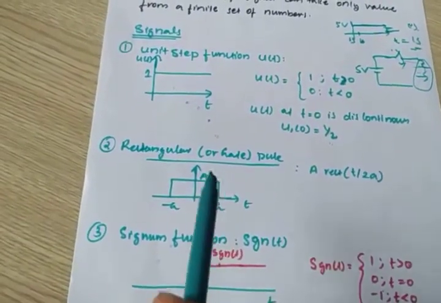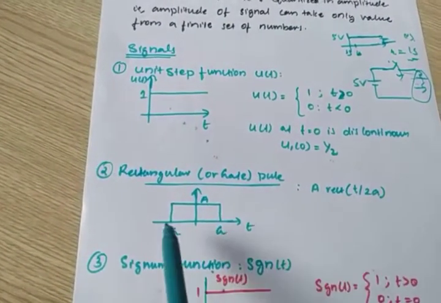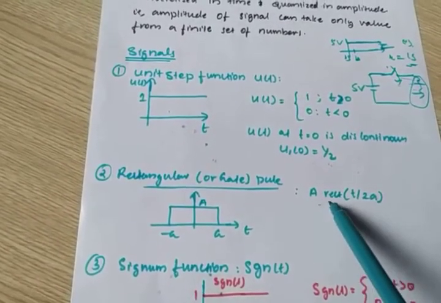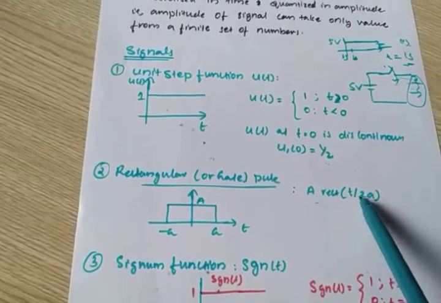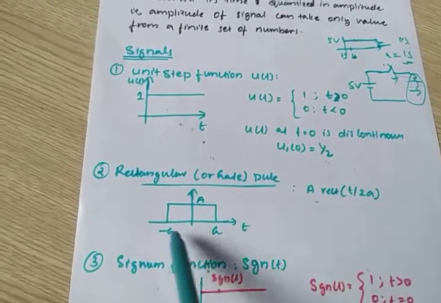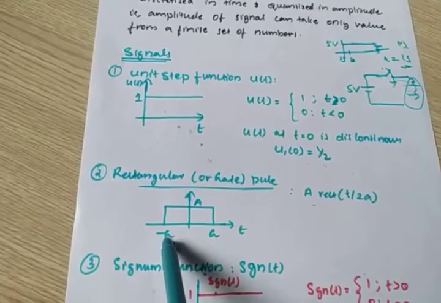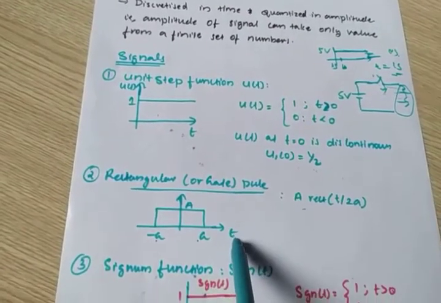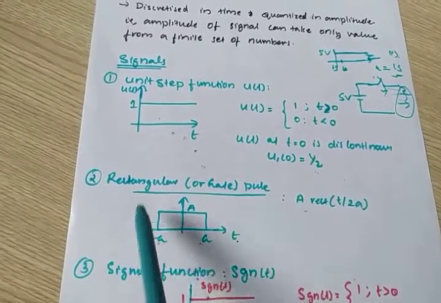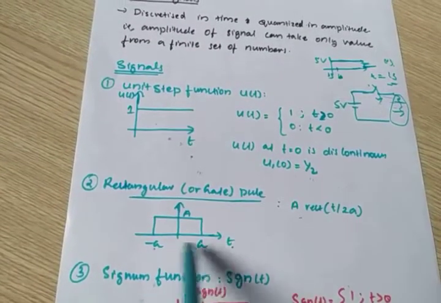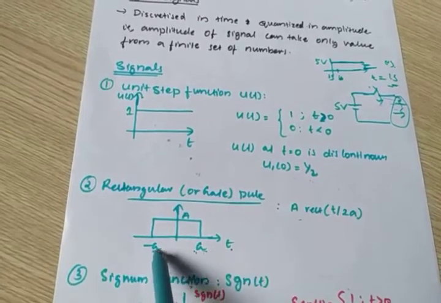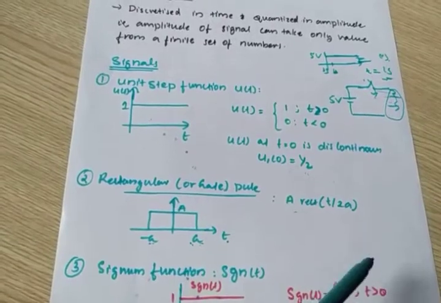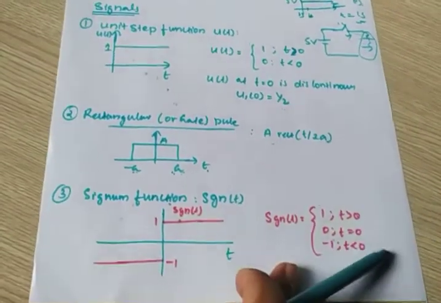Next is the rectangular or gate pulse. See, this is the rectangular function. The signal is represented by rect of t by 2a. It varies from minus a to a with a constant amplitude, capital A. So for a certain range of time it has an amplitude, and after that there is no amplitude. That is the rectangular or gate pulse.